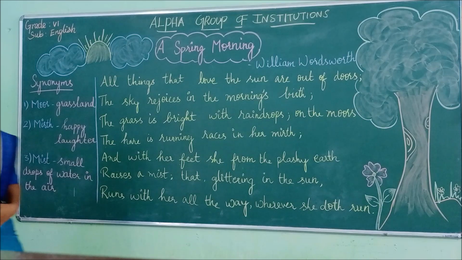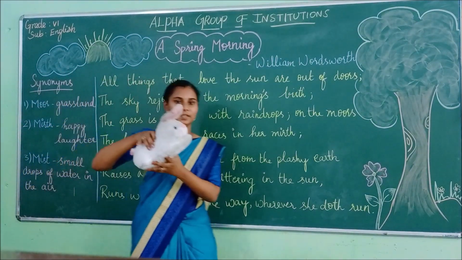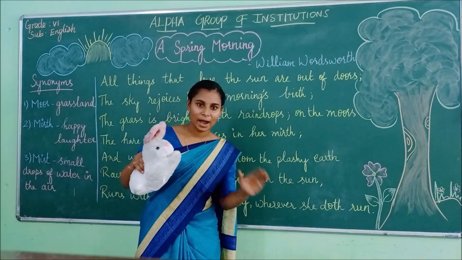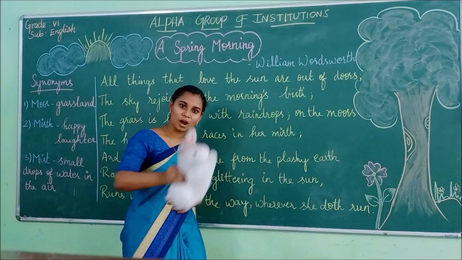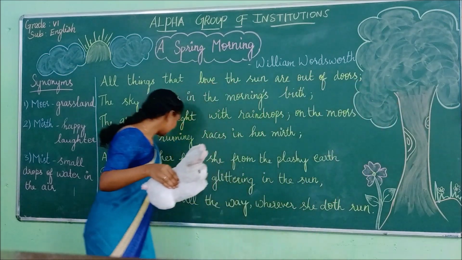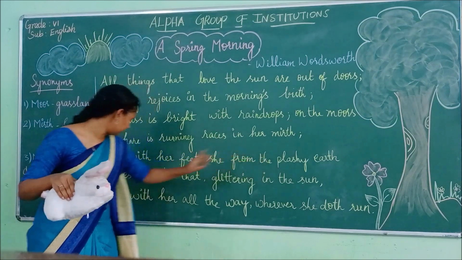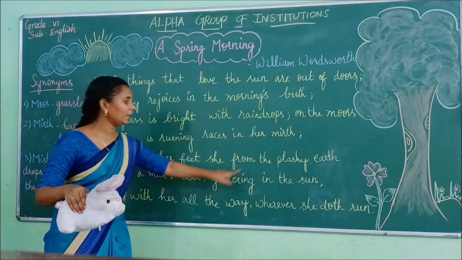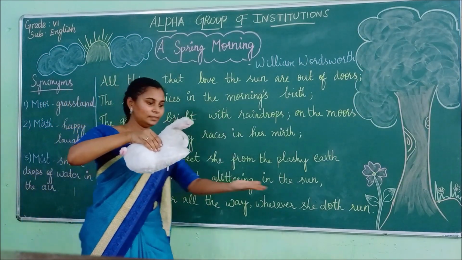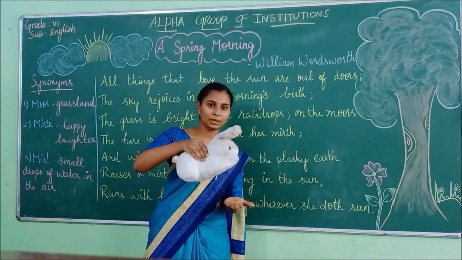And next, the hare is running races in her mud. Here, this is a hare, right? This hare is so happy and it is running races. How does the hare go? It just goes like this, no? Next you can see, and with her feet, she from the plashy earth raises mist that glitters in the sun. When she runs fast, I have told you that the earth is full of mud and soggy because the last day it was raining, right?